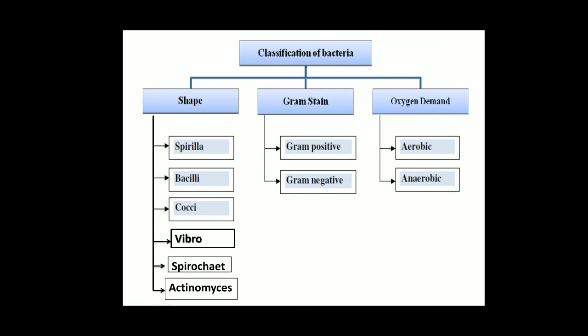Under gram stain they are gram positive bacteria and gram negative bacteria. Under oxygen demand they are aerobic and anaerobic. Now friends, we will see one by one the names of bacteria classified according to shape.